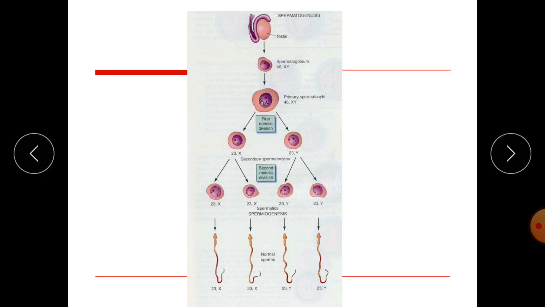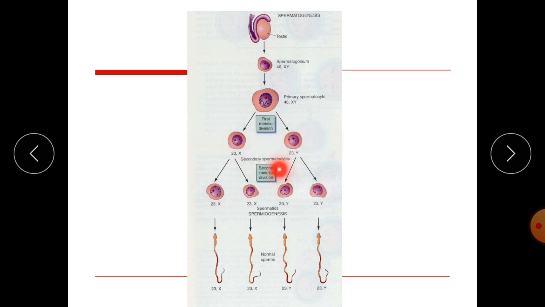Now again we will see how spermatogenesis occurs. From the testes the spermatogonium is produced, and after that the primary spermatocytes, which have 46 chromosomes, and they produce two secondary spermatocytes. They have 23 chromosomes, which is haploid in nature.